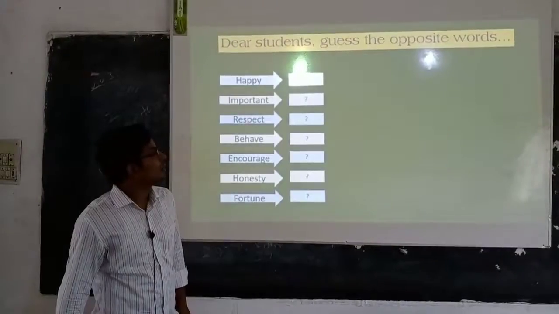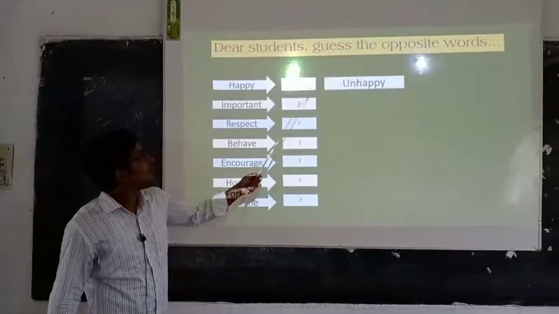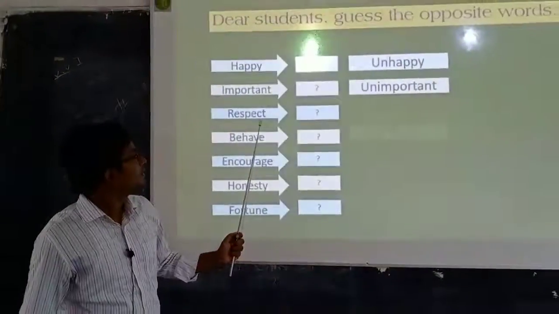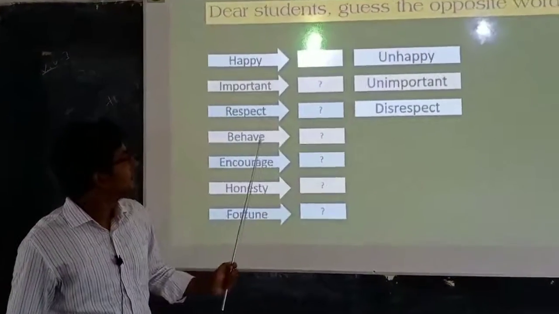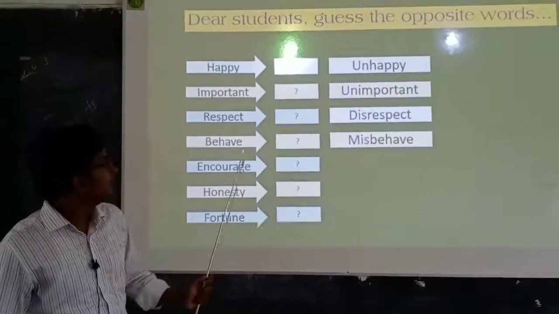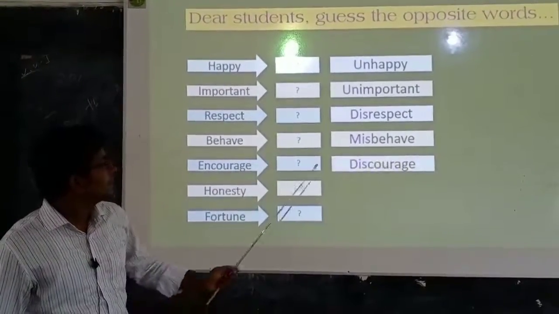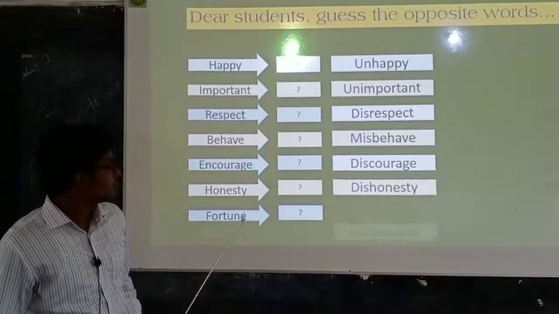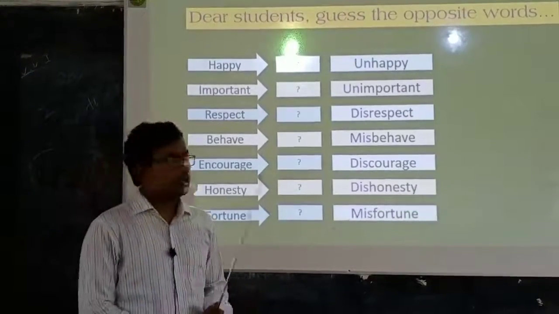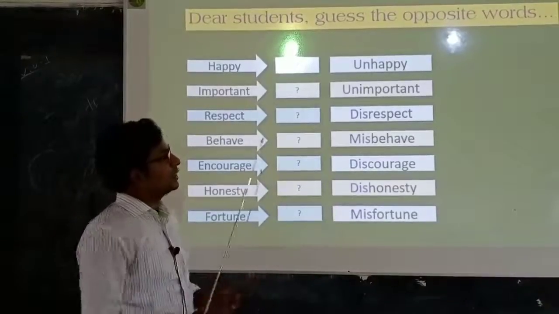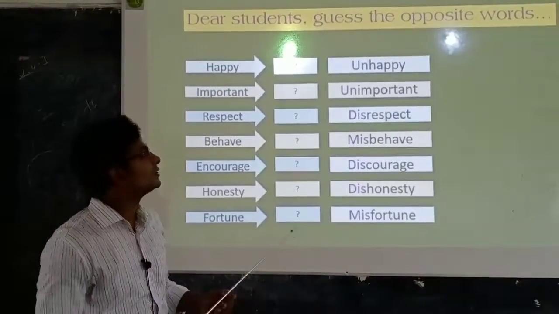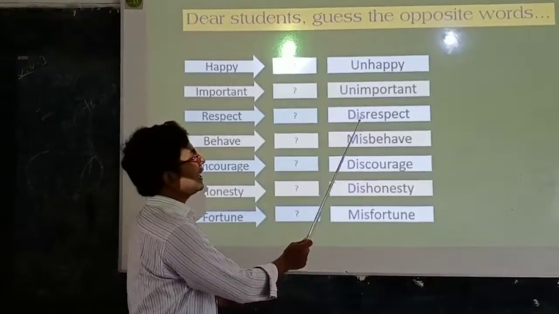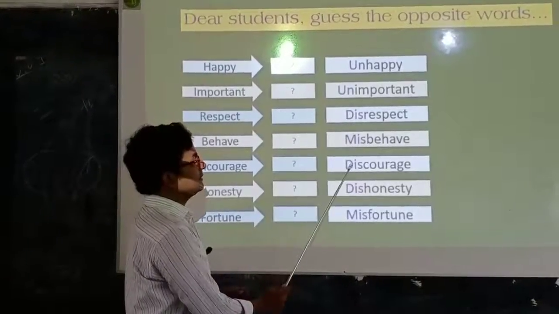Now we can see what the answer is. Happy, unhappy. Important, unimportant. Respect, disrespect. Behave, misbehave. Encourage, discourage. Honesty, dishonesty. Fortune, misfortune. So these are the opposite words, and we have made them by adding UN, DIS, MIS.